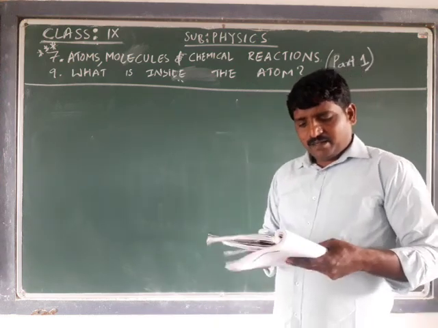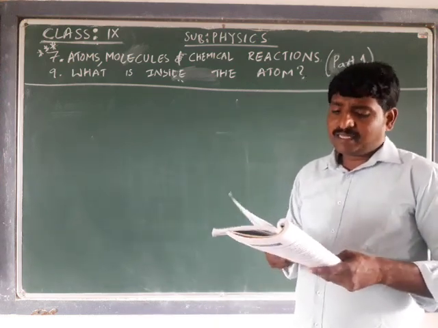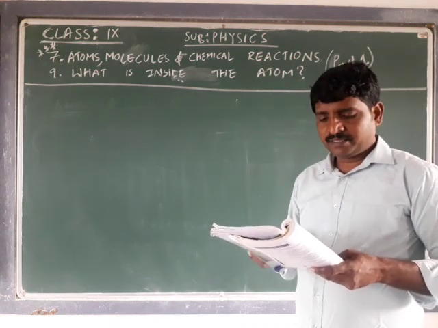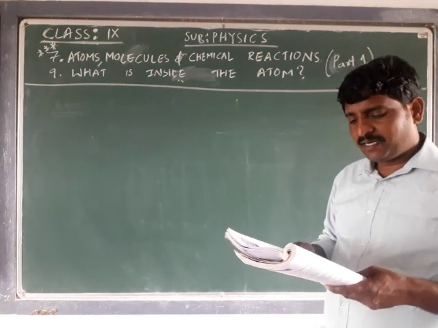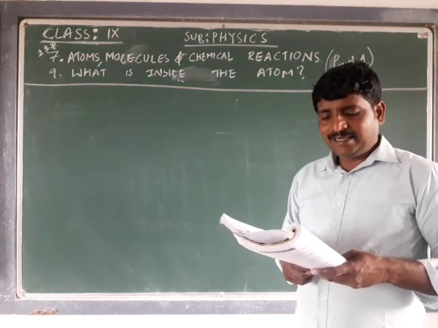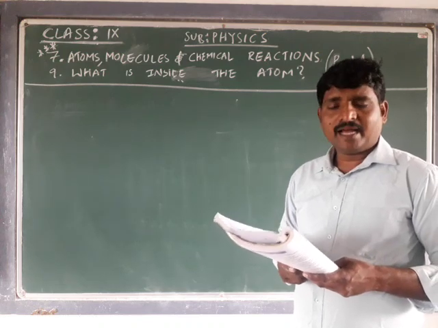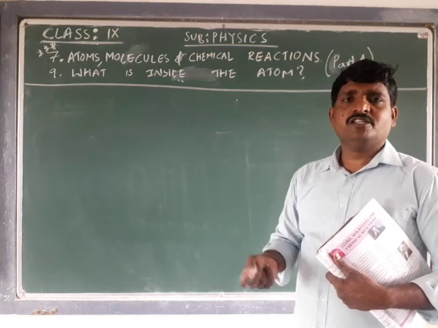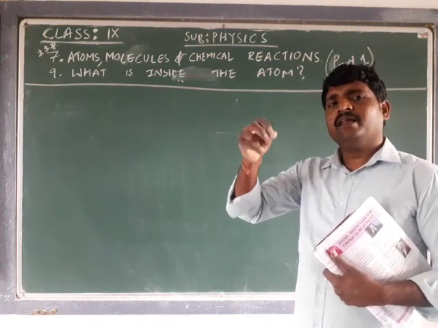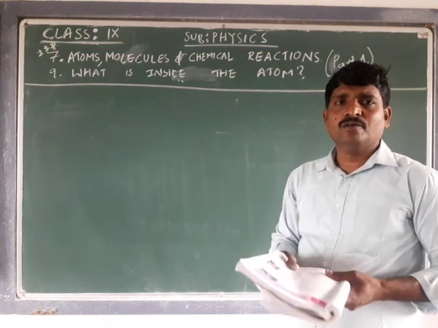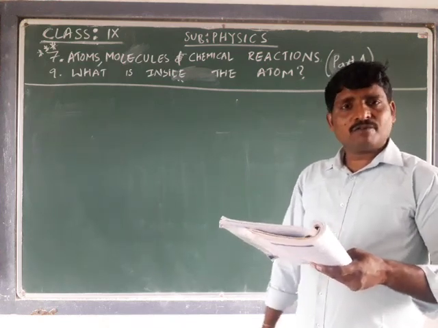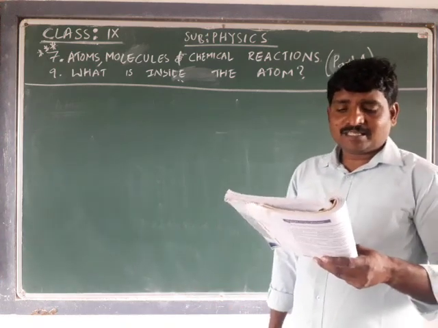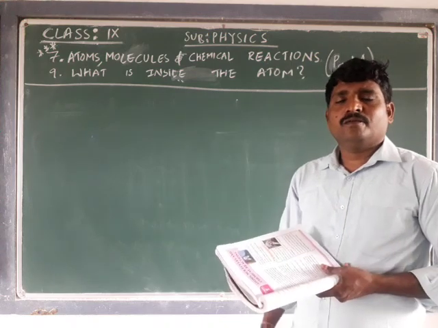Now, does the weight of the iron rod increase or decrease on rusting? Of course, obviously it increases or decreases, we will see. We notice that on burning charcoal, it leaves ash at the end. When we burn charcoal, after burning it turns to ash. Where does the matter of the charcoal go? Wet clothes dry after some time. Where does the water go?